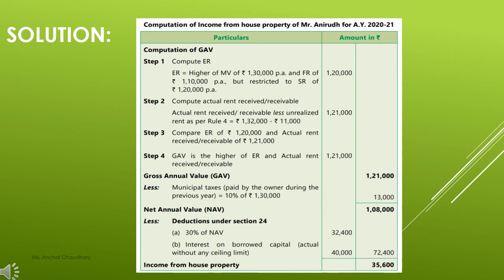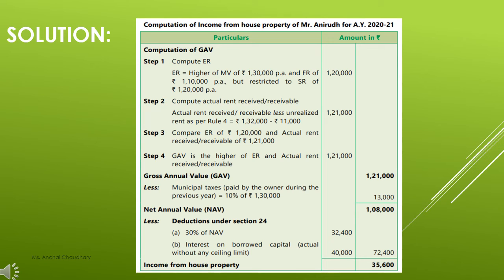So students, one more thing here. Whenever you are calculating the municipal taxes, it is mentioned in the question that it is 10% of municipal value. If it is not given in the question, then also you will consider it as 10% of municipal value only.